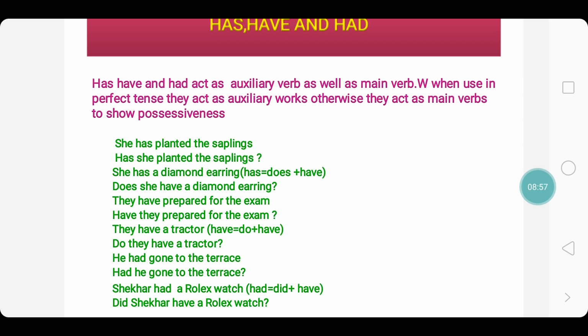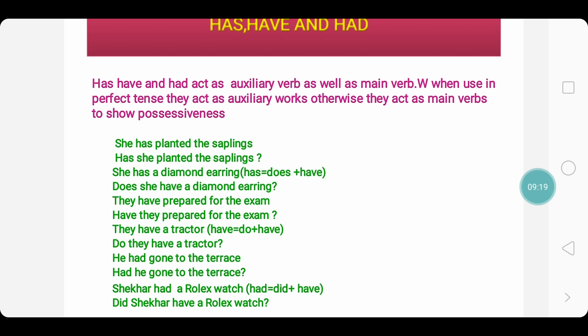On to the next verb, that is had. Look at the example here. He had gone to the terrace. Now it's easier for you because here had is the auxiliary verb and gone is the main verb. So we can easily make the question here. Had he gone to the terrace?